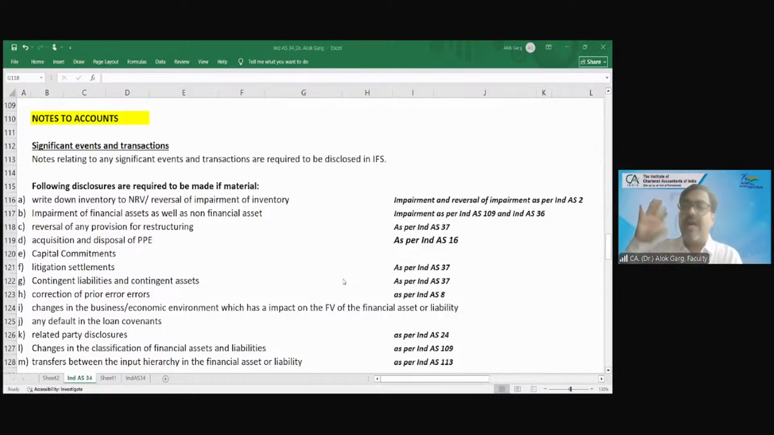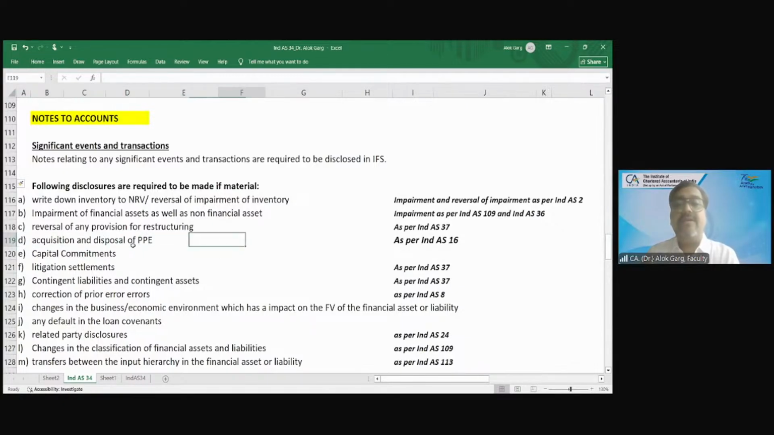So where are these disclosures given? The disclosures are given in the respective standard. But you have to cover those disclosures in the interim financial statement if these items are there and the amounts are material. Okay. Acquisition and disposal of property, plant and equipment.